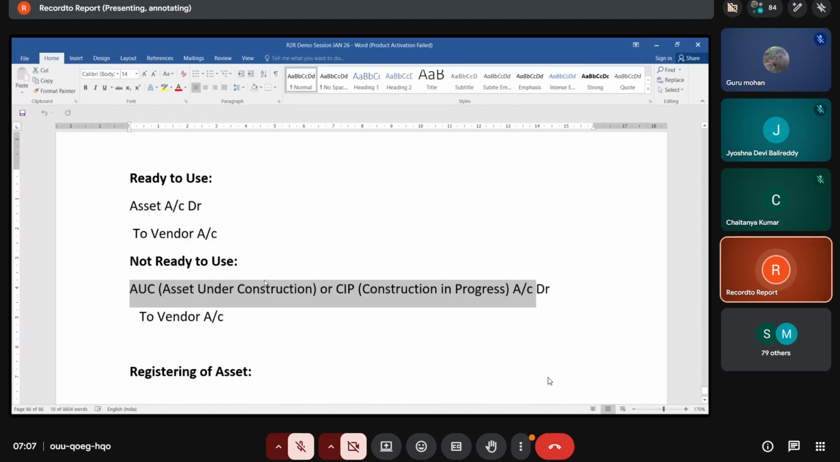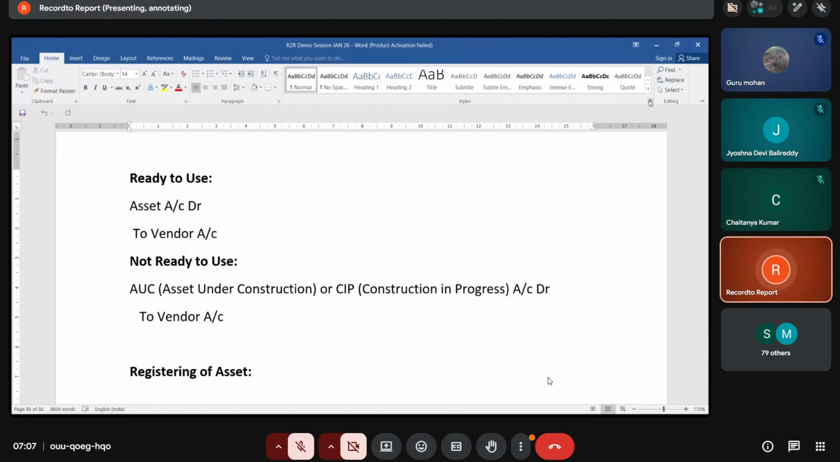Normally, which type of account is asset under construction? It is a clearing account. Why are they debiting asset under construction? Because the asset is not ready to use. They need to keep all the expenses in one account and move those expenses to the asset account.